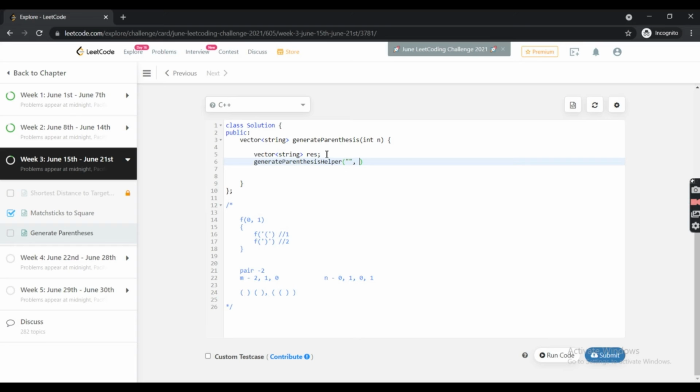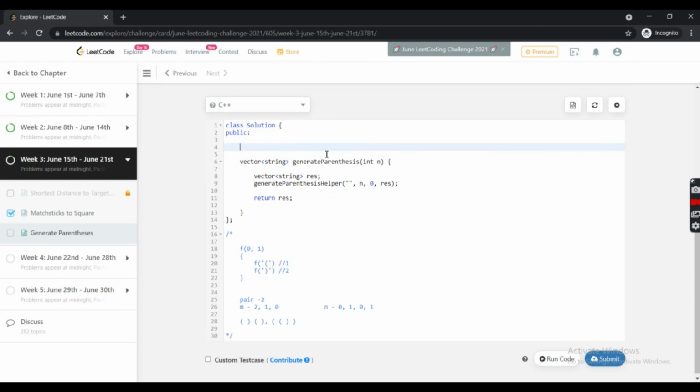We will pass our open bracket count, which is n, the number of brackets available, and the close bracket count initially will be 0. And we will pass this result by reference. So we will return our answer in this result only, and at the end we will return this result variable.